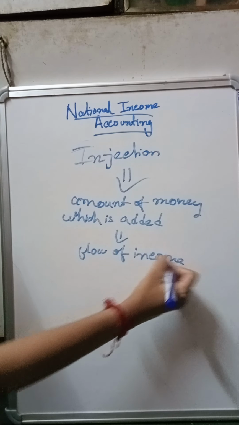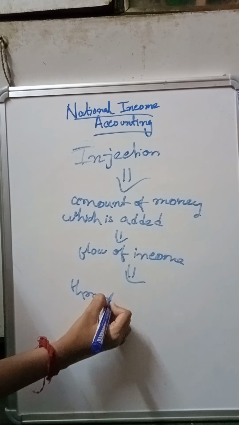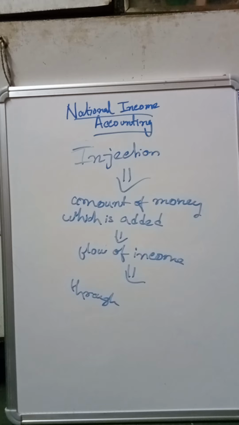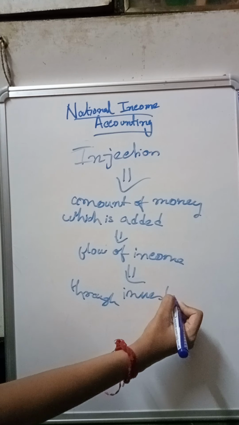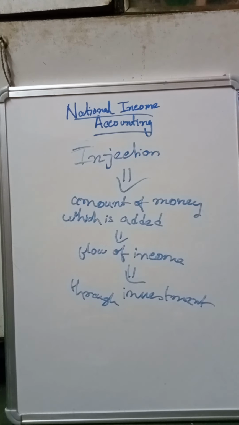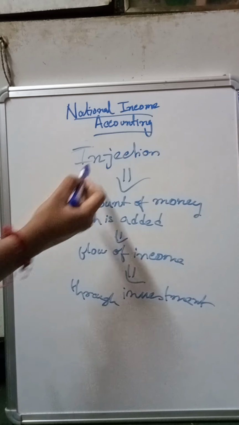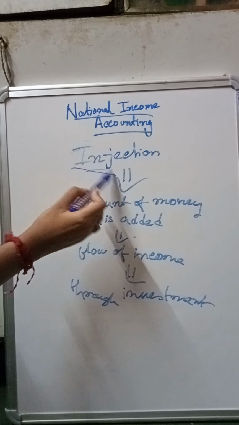It will be possible through investment. Through investment. Okay, so injection is the amount of money which is added.